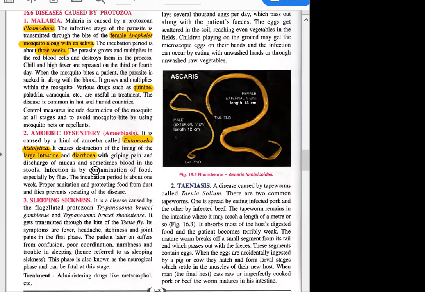So it spreads by contamination of food. Especially, what is the carrier? Flies. The incubation period here is about 1 week. Proper sanitation and protecting food from dust and flies can prevent spreading of this disease.